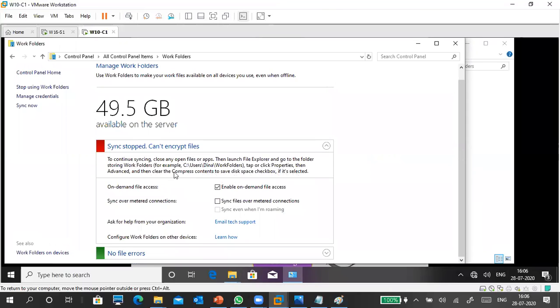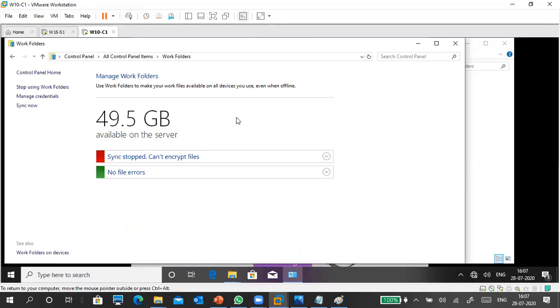Okay, so we have to clear this thing. Okay, so we'll see. So we can read it and we can do things. Email, text support, sync file over metered connection. What is metered connection? If you are using mobile network also, you can do it like this. If you want to sync now, you can click on sync now. Okay, so it will be synced.